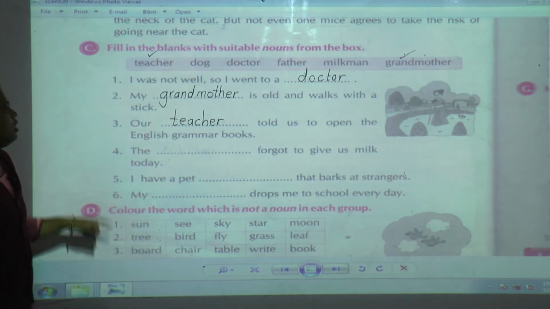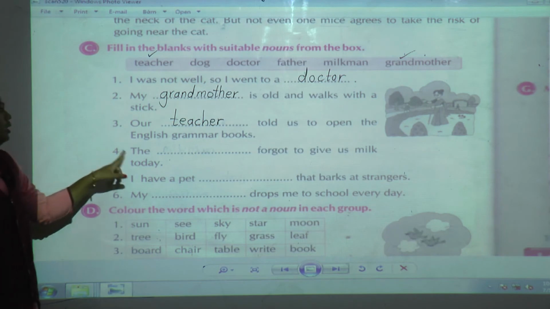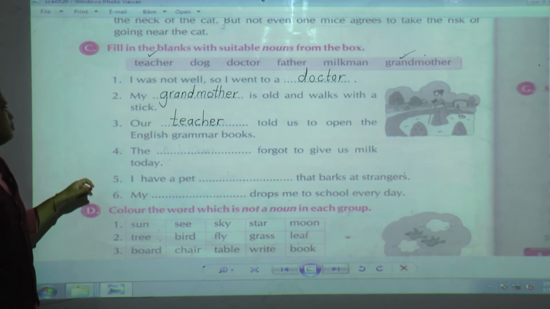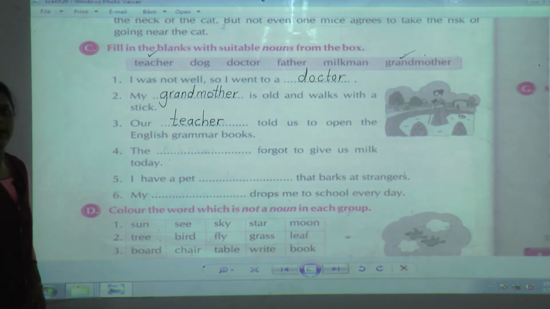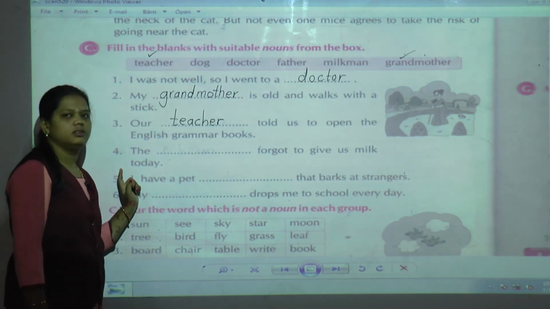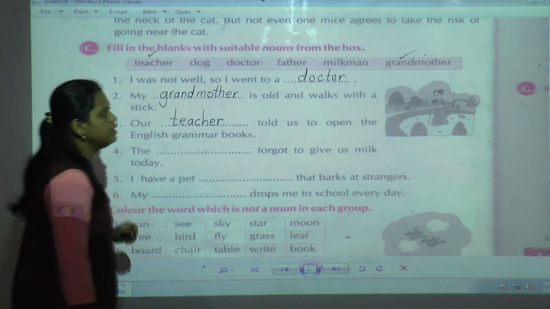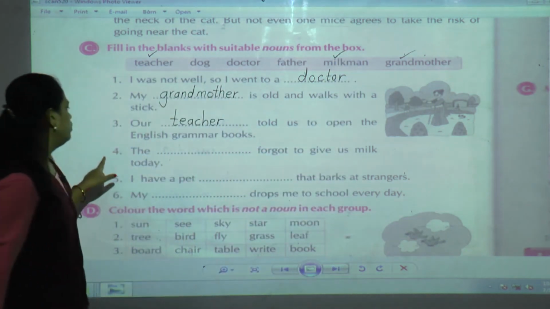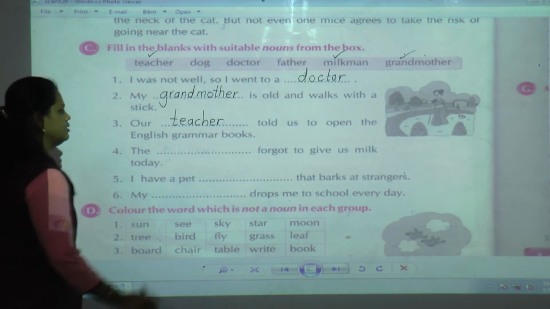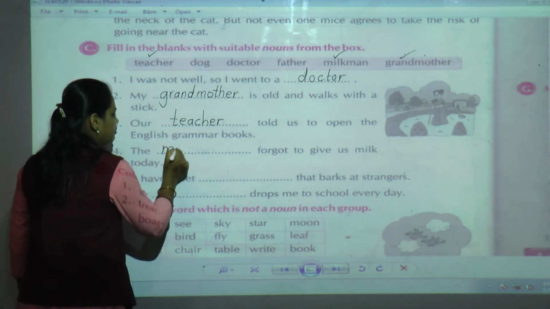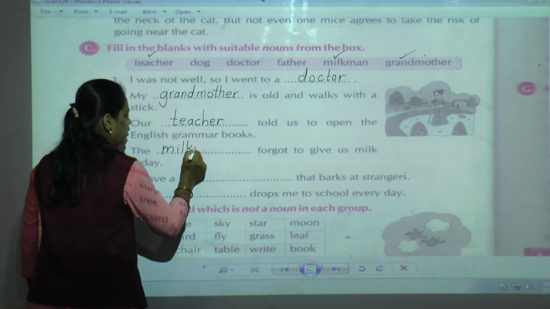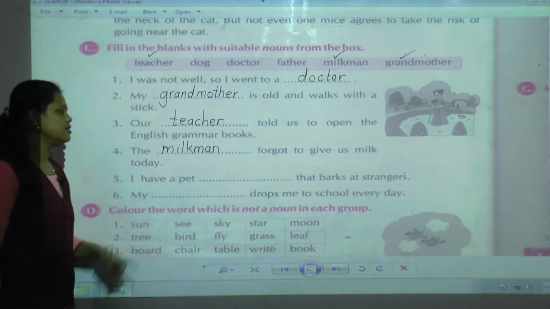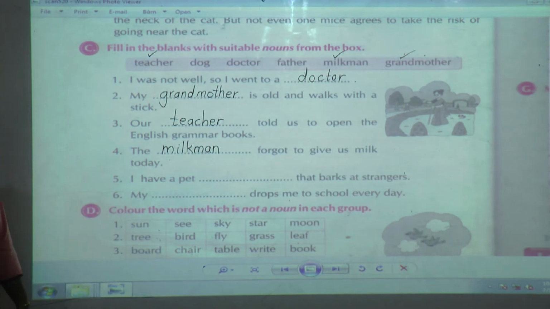Okay. Now fourth one. The dash forgot to give us milk today. Now daily, who is going to give us milk? Of course, the milkman. So the fourth one answer is: The milkman forgot to give us milk today.